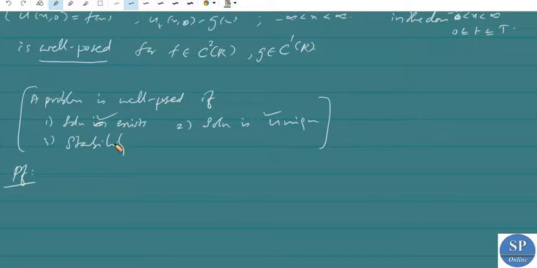D'Alembert's formula gives a solution for the Cauchy problem, and we already showed that any solution of the Cauchy problem is necessarily equal to D'Alembert's solution. So the existence and uniqueness of the solution follows directly from D'Alembert's solution.